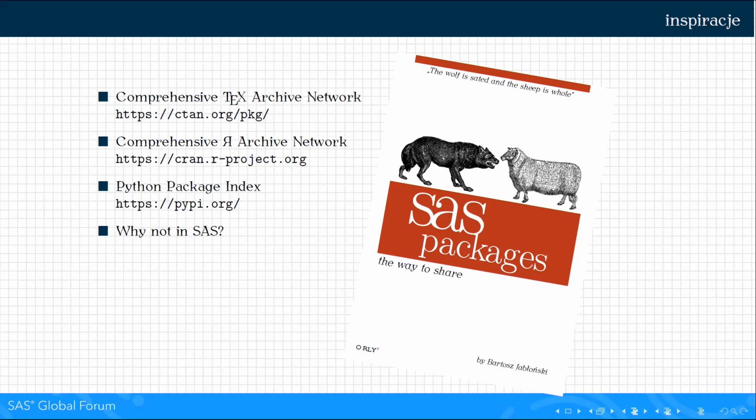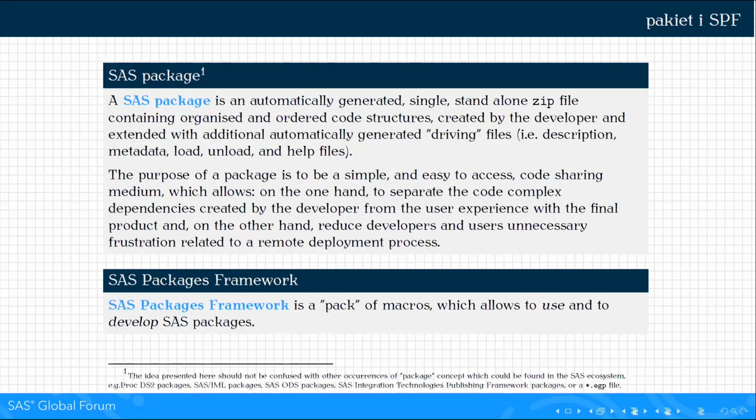And after a few hours of development and programming, I created this concept and idea of SAS packages and the SAS packages framework. So a SAS package itself is an automatically generated zip containing an organized code structure. It's prepared by the developer and distributed among users. The purpose of this idea is to create a simple and easy to access code sharing medium.